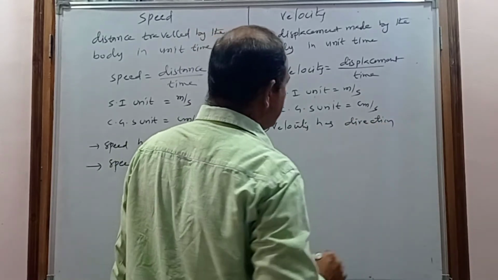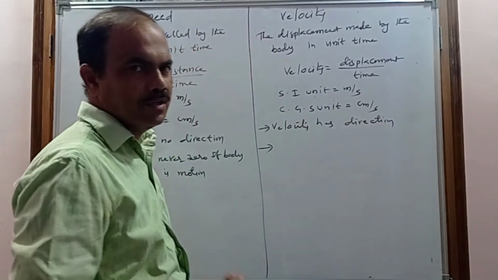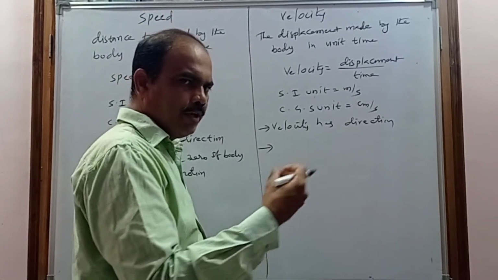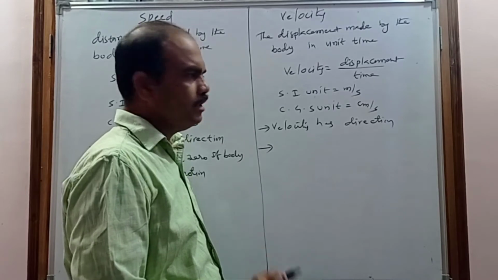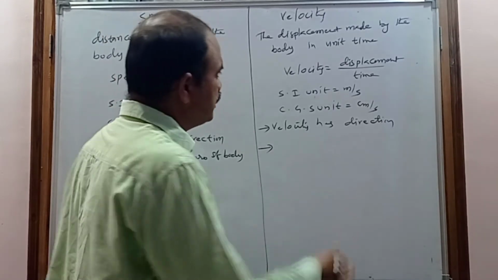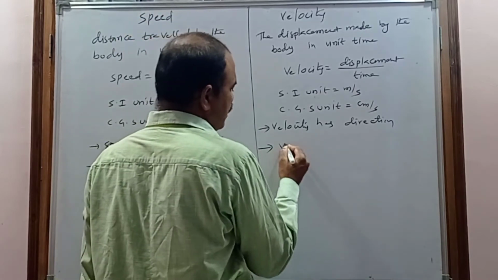But sometimes the displacement may be zero. If the body reaches the same place where it started, the displacement becomes zero even though it is in motion. In that case the velocity is also zero. So the velocity may be zero.